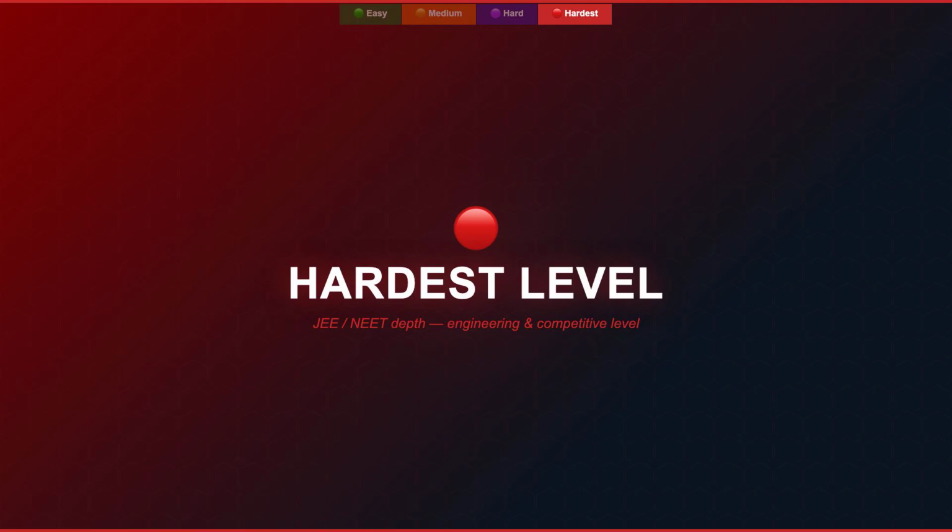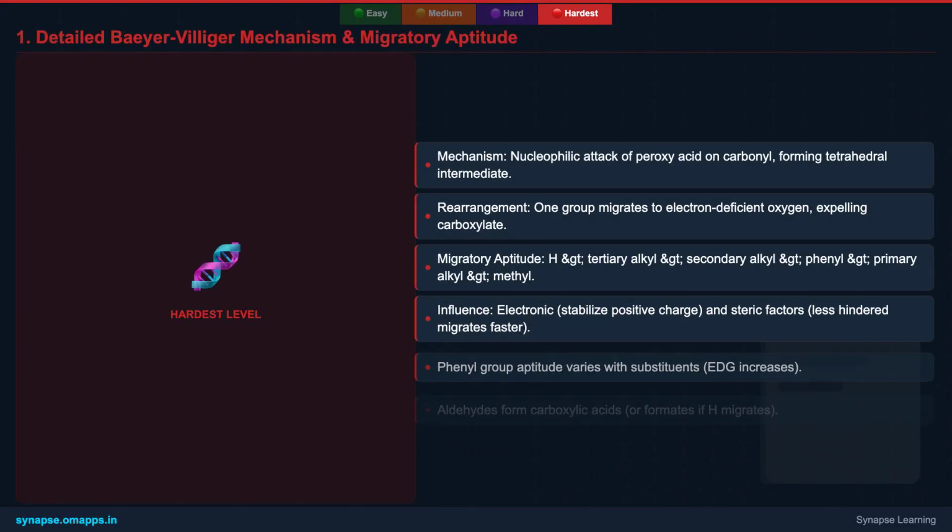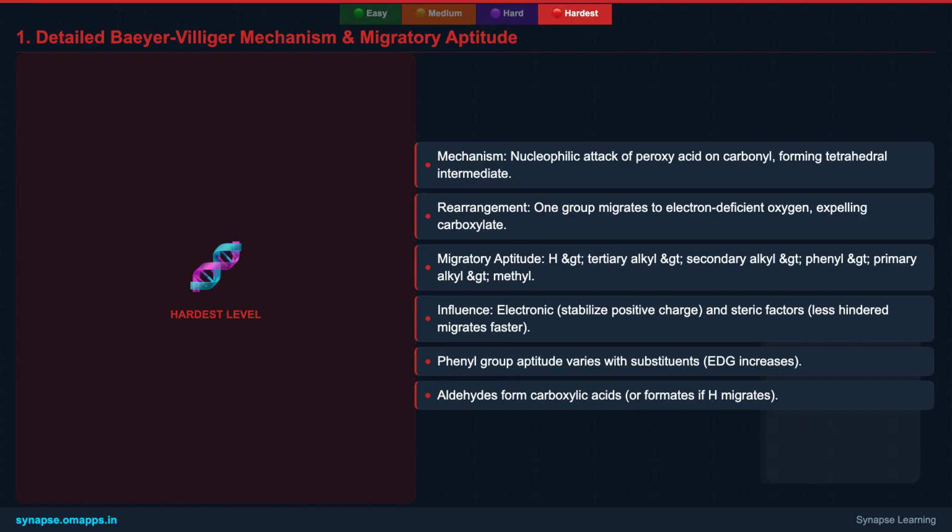Prepare to truly master oxidation. At this deepest level, let's revisit the Baeyer-Villiger oxidation with greater mechanistic detail. The migratory aptitude, hydrogen, then tertiary, secondary, phenyl, primary, and methyl, isn't just a list. It reflects the electron-donating ability and stability of the developing positive charge on the migrating group, along with steric factors